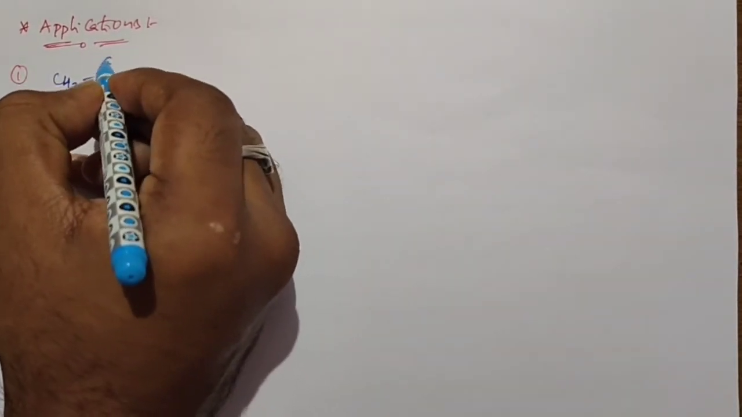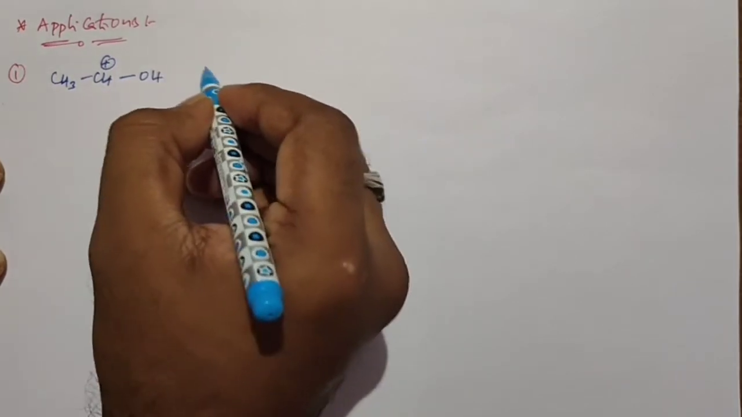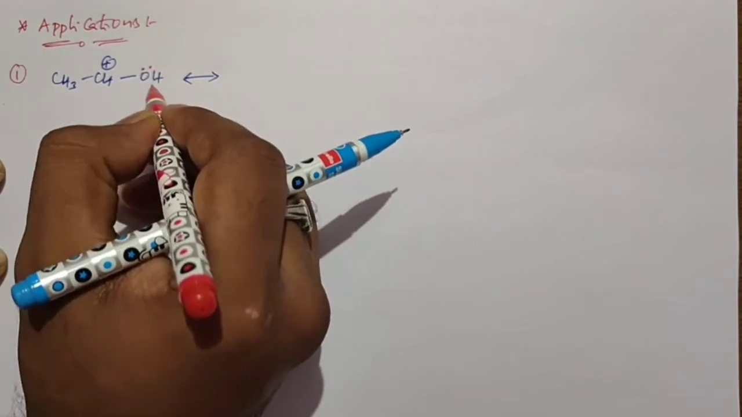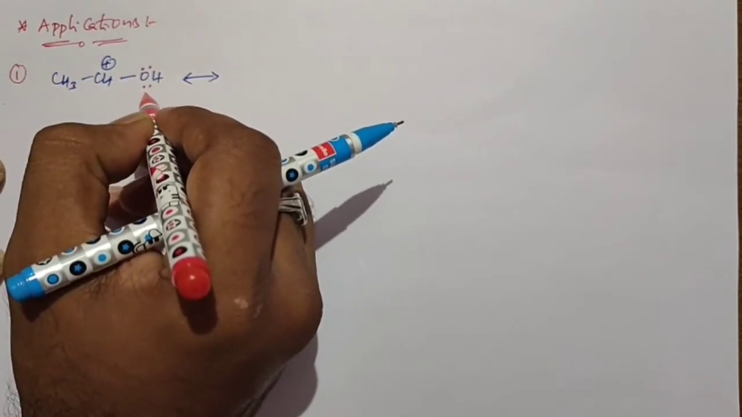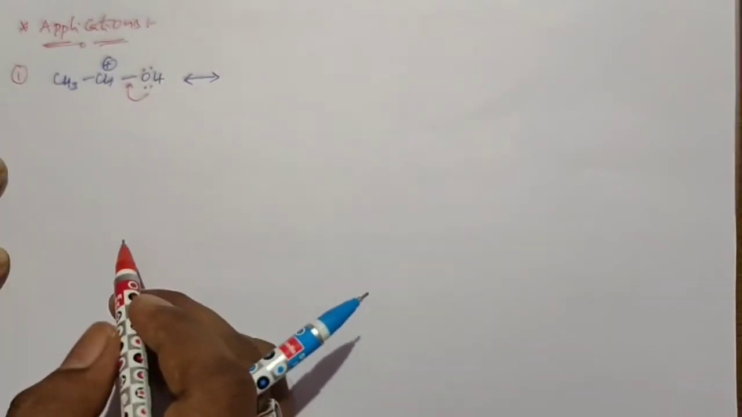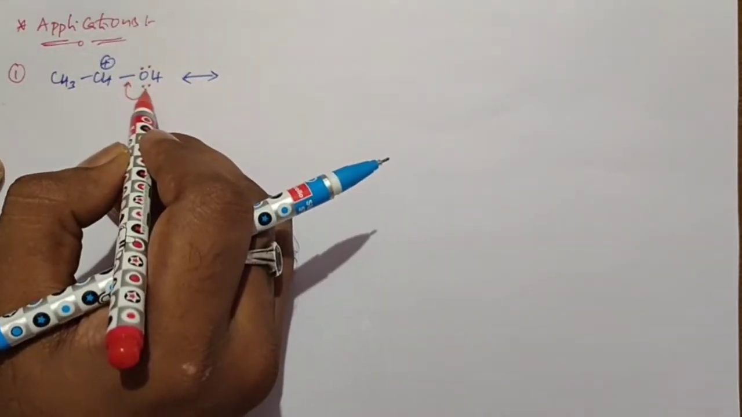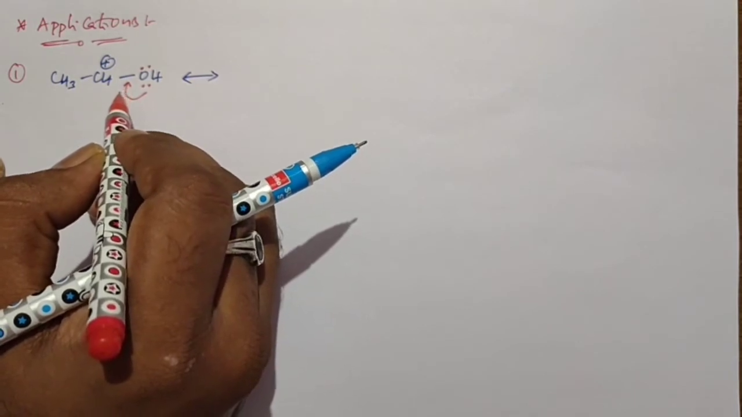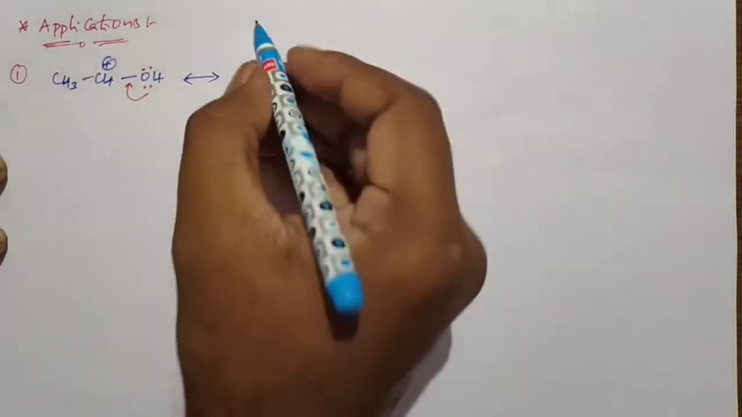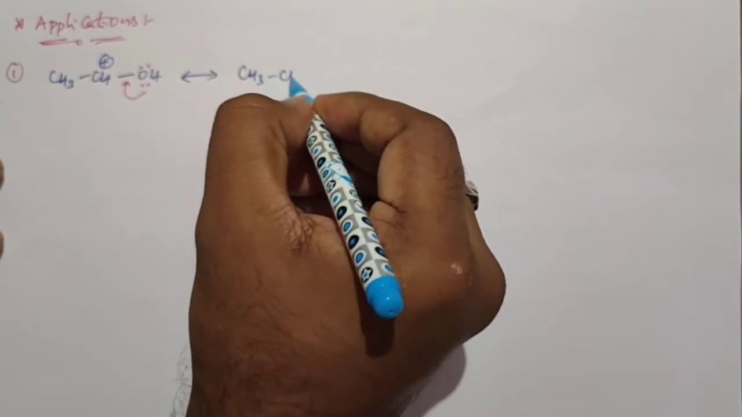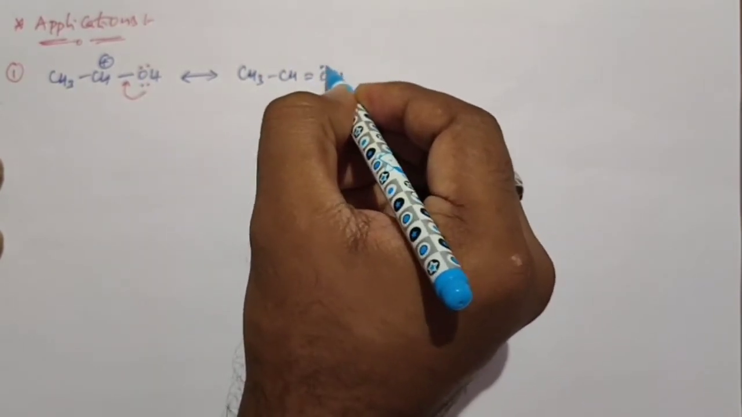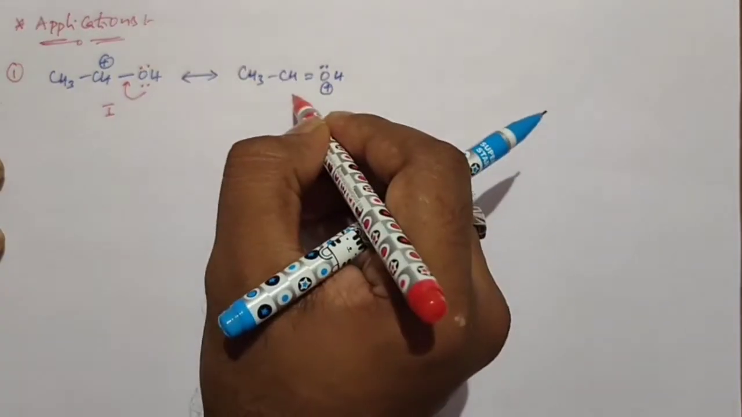The first example is CH3 single bond CH plus OH. This is the first structure. In this structure at oxygen we have 2 lone pairs of electrons. One lone pair of electrons of oxygen can shift as pi electrons, resulting in the structure CH3 CH double bond OH, and we get the positive charge on oxygen. So this is structure 1 and this is structure 2.